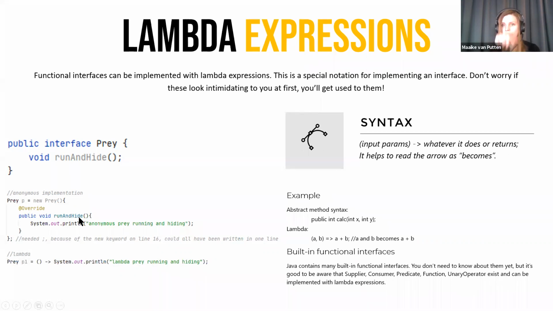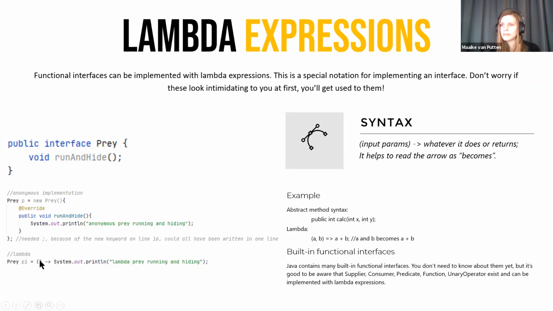So this is why there's just two parentheses. Then I'm having this weird arrow over here, and then this is what's happening. It's just a System.out.println, semicolon, that's it. Since this Prey has only one method, Java knows which one I'm meaning to override. And I can override it with this funky syntax.